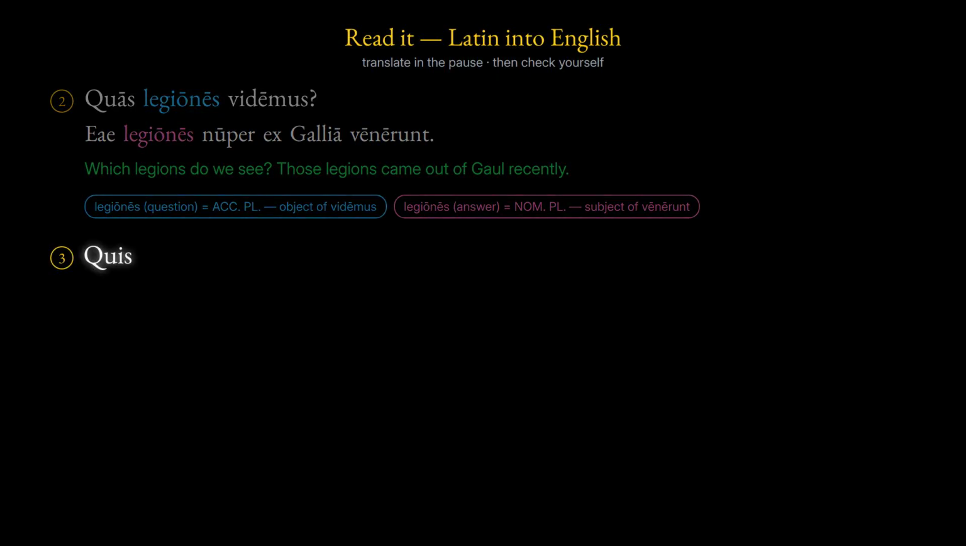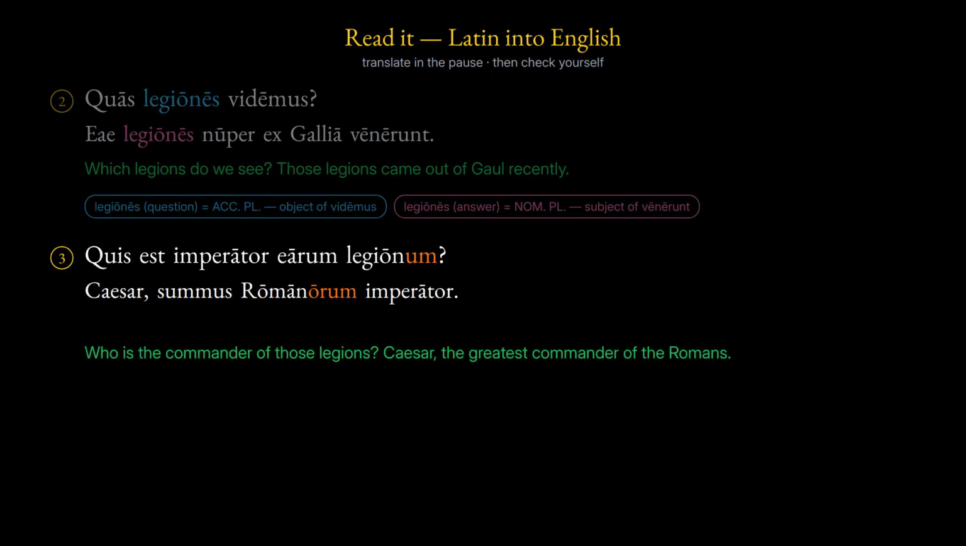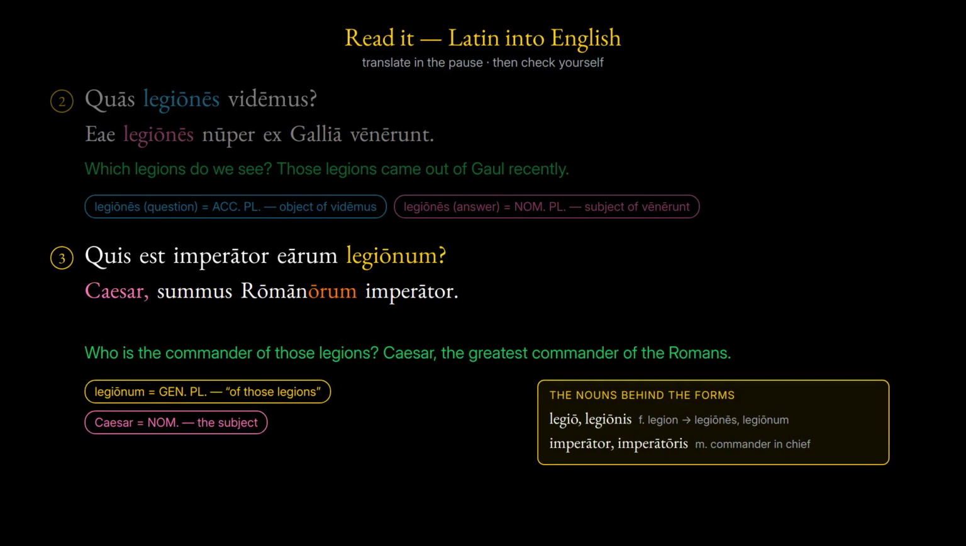Third, Quis est imperator earum legionum? Caesar, summus Romanorum imperator. Who is the commander of those legions? Caesar, the greatest commander of the Romans. The legions stand in the genitive plural, legionum. And in the answer, Caesar is nominative, with his title set beside him in apposition, nominative as well.